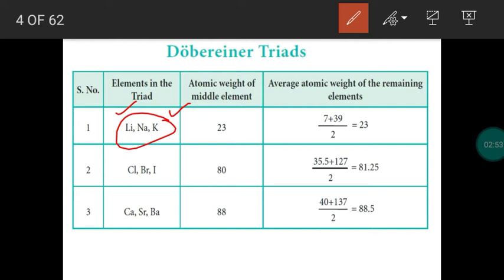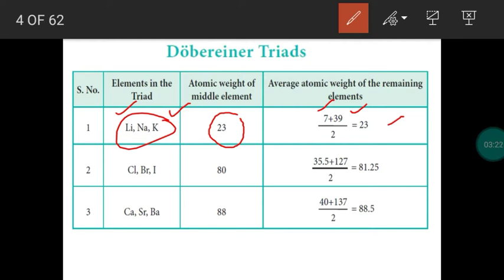When we take the average value for the atomic mass, the atomic mass of lithium is 7, for potassium 39, we obtain the average value 23. So the average value obtained from the first and third element in a group is approximately equal to the atomic mass of the middle element. So this is called the law of triad.